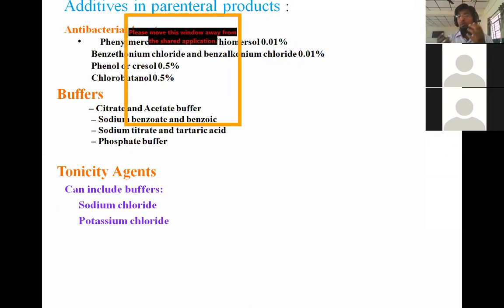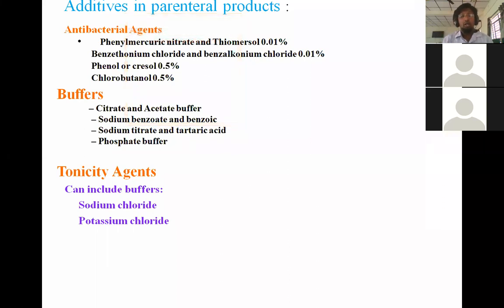I hope you know about osmolarity and osmotic pressure, right? So for the given formulations, the osmolarity or osmotic pressure should be equal to that of the blood plasma if you are giving by parenteral route, or to the lacrimal secretions if you are using it in ocular drug delivery, or equal to the nasal secretions if you are using it in inhalers, or in nasal drops and other things.